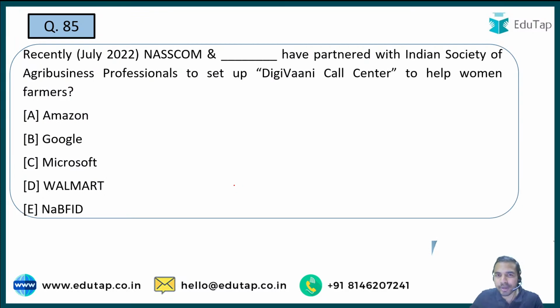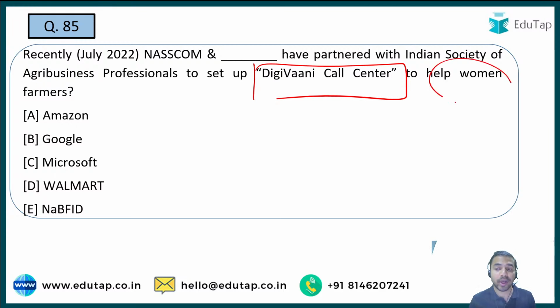So you are required to tell me the name of the company with which NASSCOM has partnered along with the Indian Society of Agribusiness Professionals to set up DG Vani call center. See, whenever such kind of initiative is being taken, you are really required to remember about that initiative. और यहाँ पर मैं आपको एक चीज बता देता हूँ guys, why exactly this initiative has been taken: to help the women farmers. So first of all, it is related to the farmers, and most importantly it is specifically focusing the women farmers, and that makes this question a very very important question.